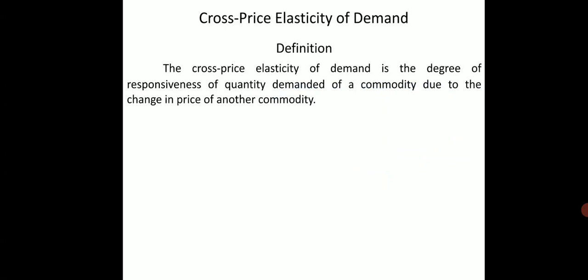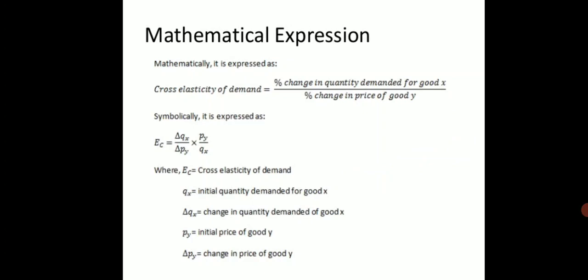Cross elasticity of demand. Definition: the cross price elasticity of demand is the degree of responsiveness of quantity demanded of a commodity due to the change in price of another commodity. Mathematical expression: mathematically, it is expressed as cross elasticity of demand is equal to percentage change in quantity demanded for good X divided by percentage change in price of good Y.